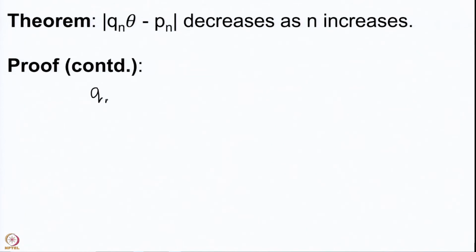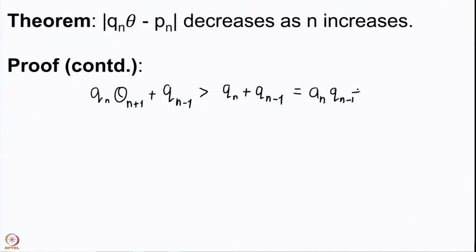So, we observe that qn theta n plus 1 plus qn minus 1 is in fact bigger than qn plus qn minus 1, because theta n plus 1 is bigger than 1, but the recursion formula for qn will tell you that this is nothing but an qn minus 1 plus qn minus 2, and then we have an extra qn minus 1.